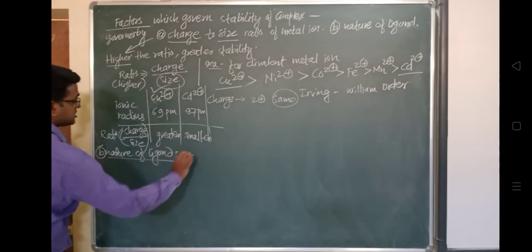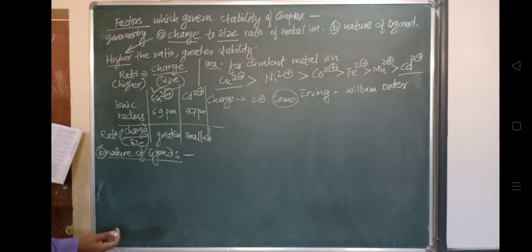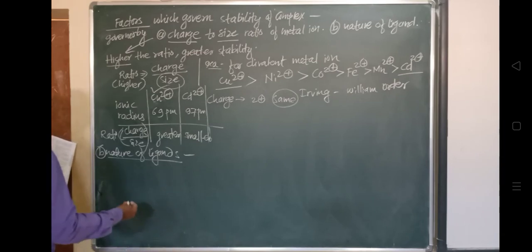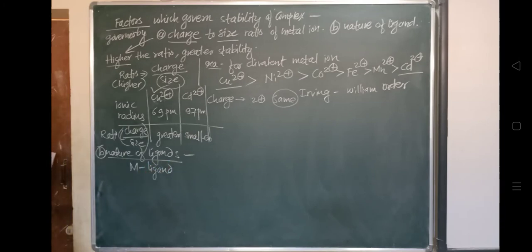So if we see, this is the metal and this is the ligand which will be attached with it to form the complex, suppose. So the nature of ligand is related with how easily this ligand can donate its electron pair, its lone pair of electrons, to the central metal ion.